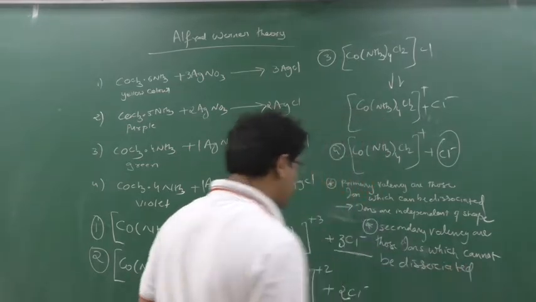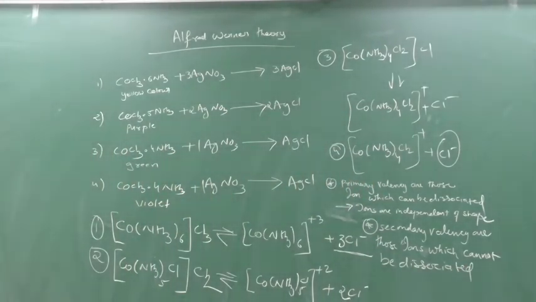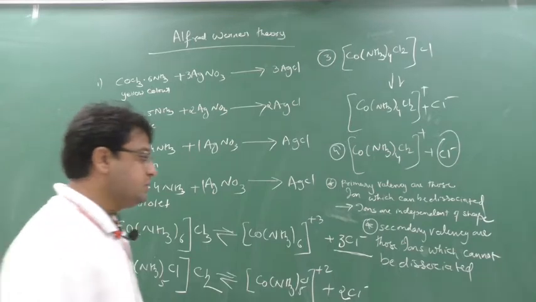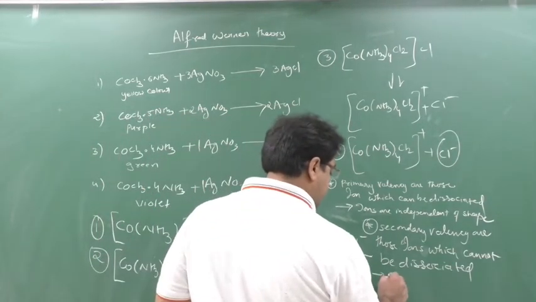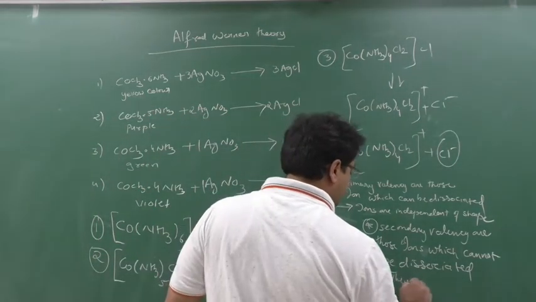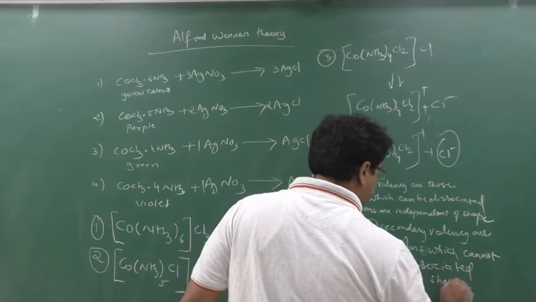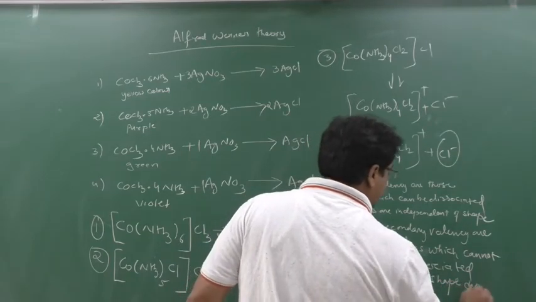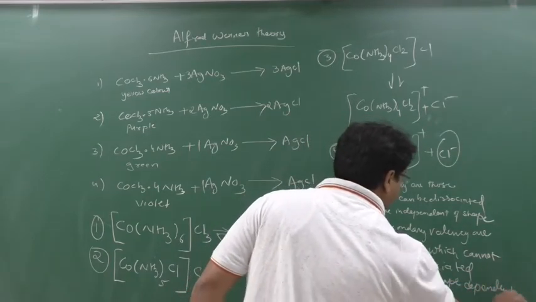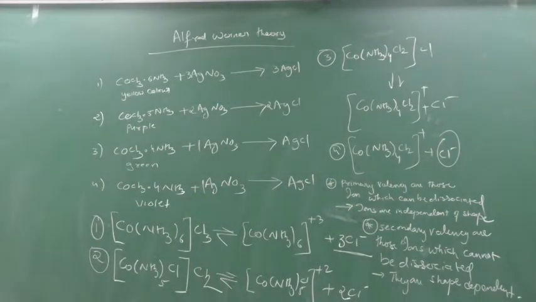I will tell you the example, don't worry. It cannot be dissociated, and here they are shape dependent. They will have a shape dependent. They are shape dependent. Write down this. They are shape dependent. Clear?